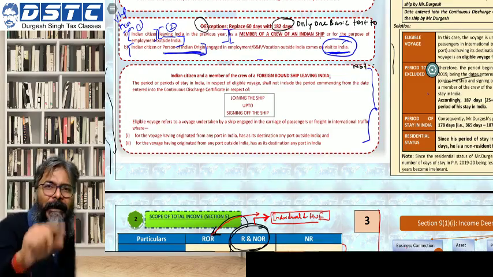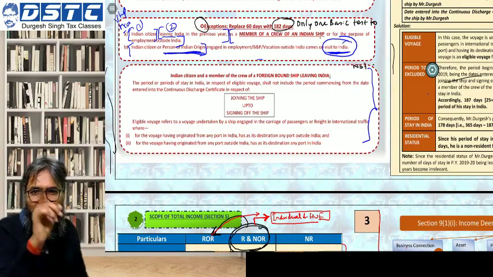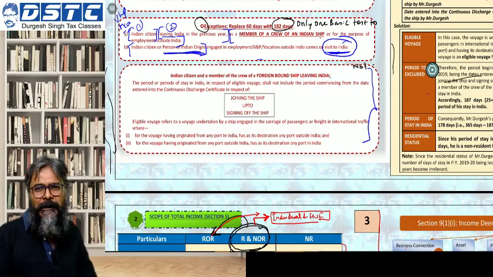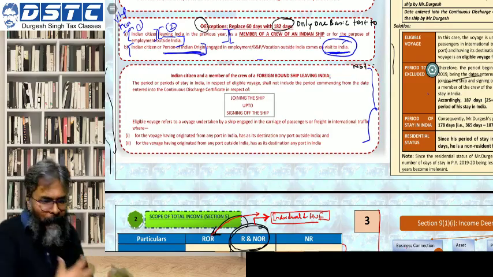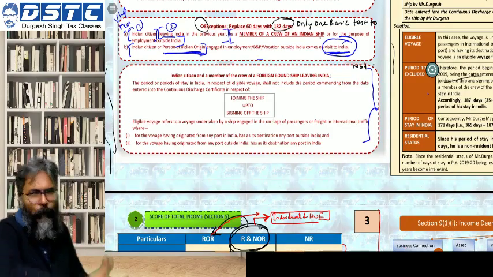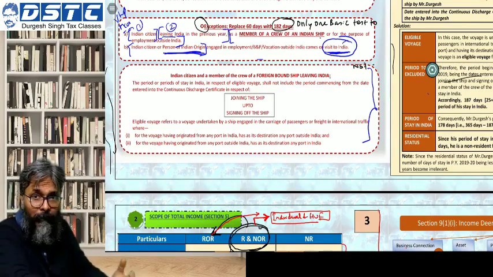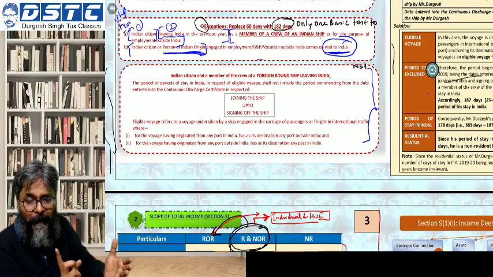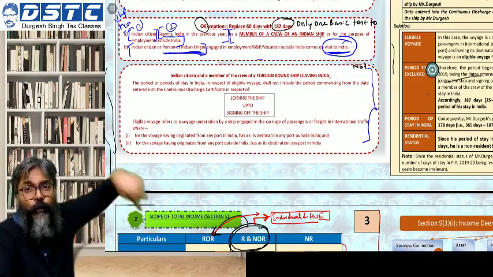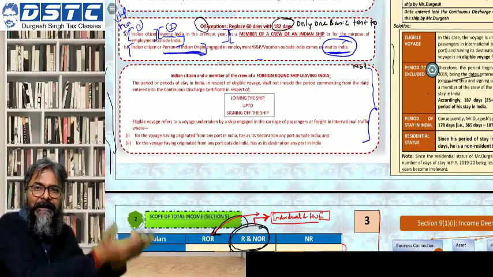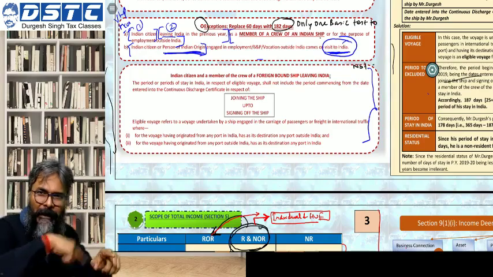Same way, when I have boarded the ship, being a crew member, I will feel that I am outside India. Now see the irony here students. The ship from Visakhapatnam goes first to the Chennai port. From there they will take some loading of goods, consignment to be transported finally to Dubai. From Chennai it goes to Kochi port, where they also load some consignment. From Kochi it is moving to Mumbai. All the coastal area I am touching.